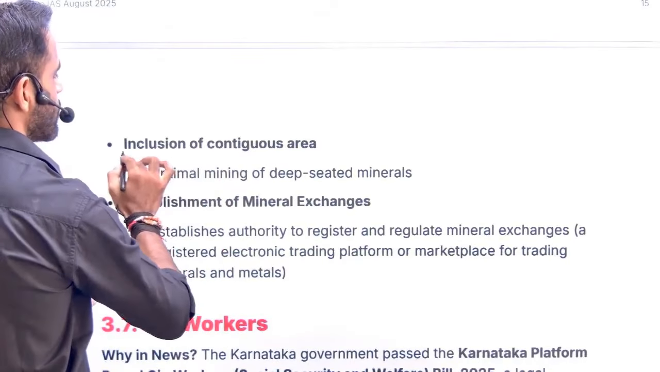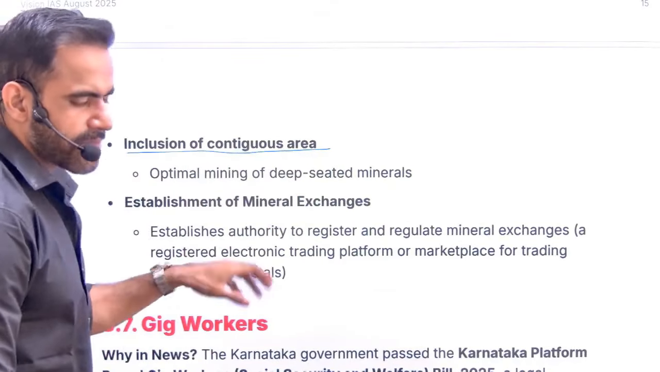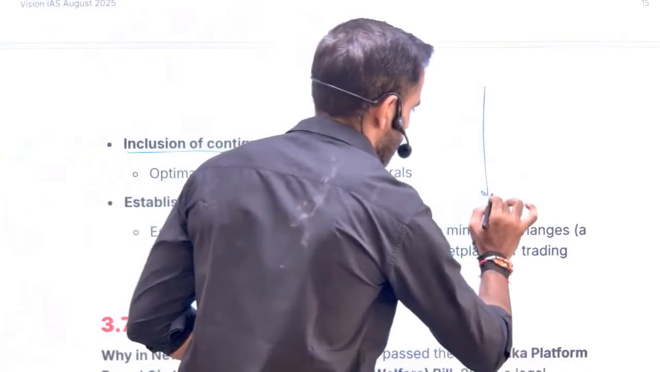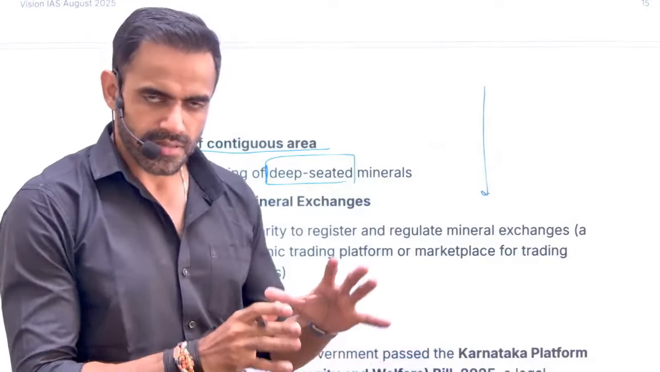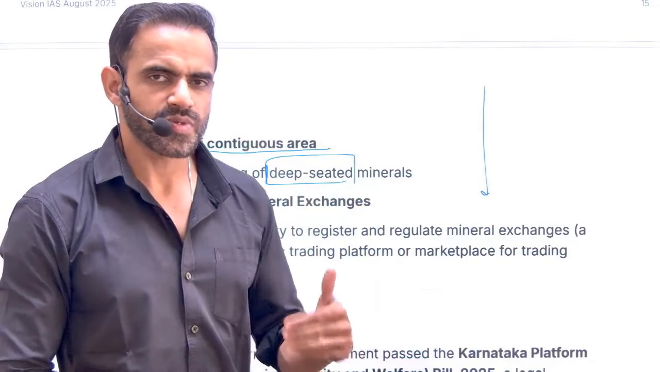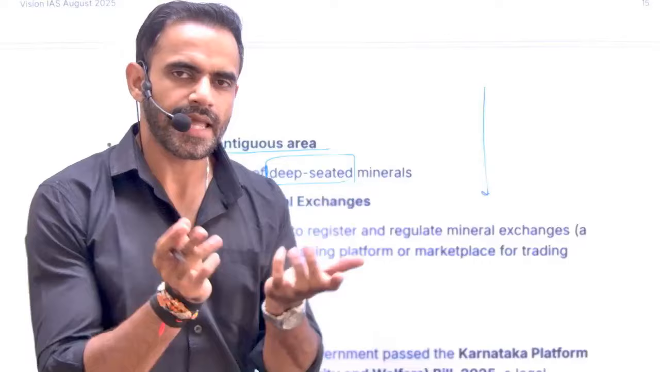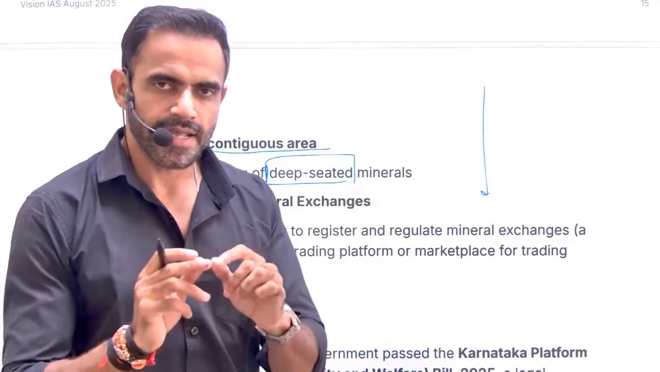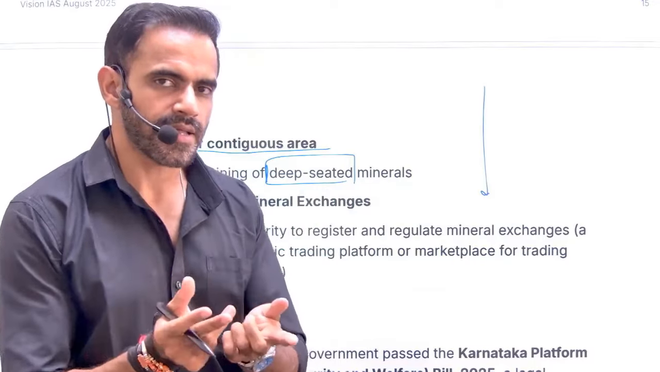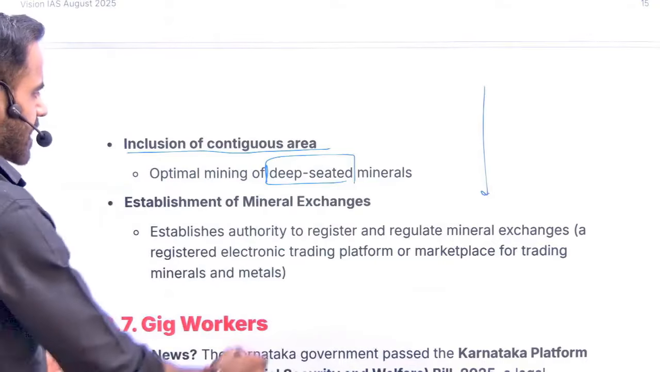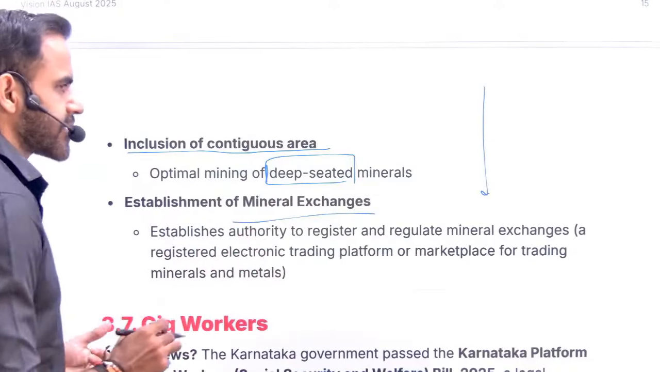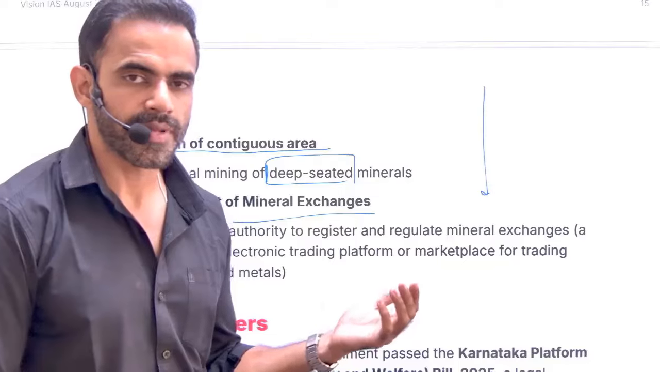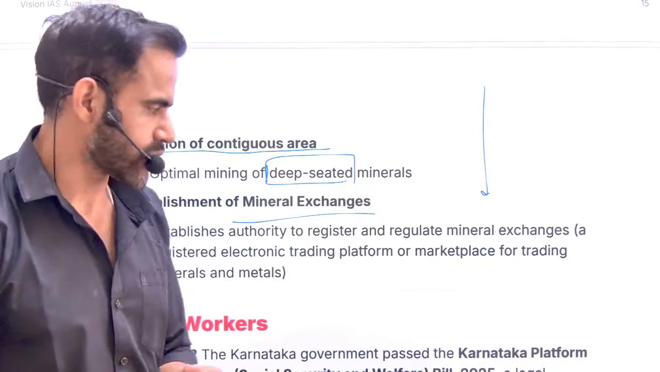That is inclusion of contiguous area. So if there are deep-seated minerals, which basically means they are available at a depth, if there is a possibility of that, the lease area can be increased. In the previous case, we included the coverage of minerals. In this case, we have expanded the area. Okay, and then there is the establishment of a mineral exchange, just like a stock exchange. We can buy and sell. Similarly, on a mineral exchange, you can buy and sell mineral resources.